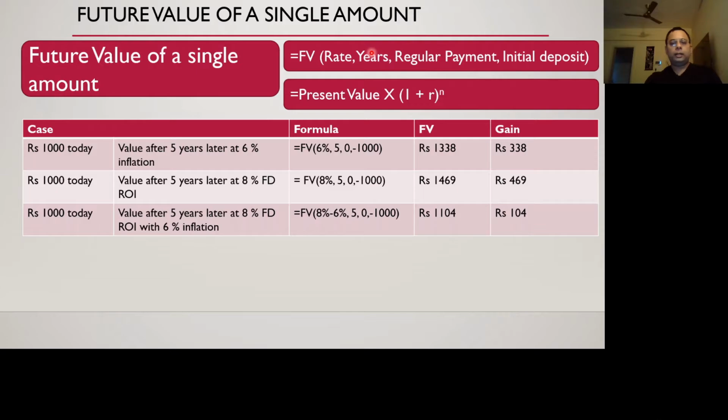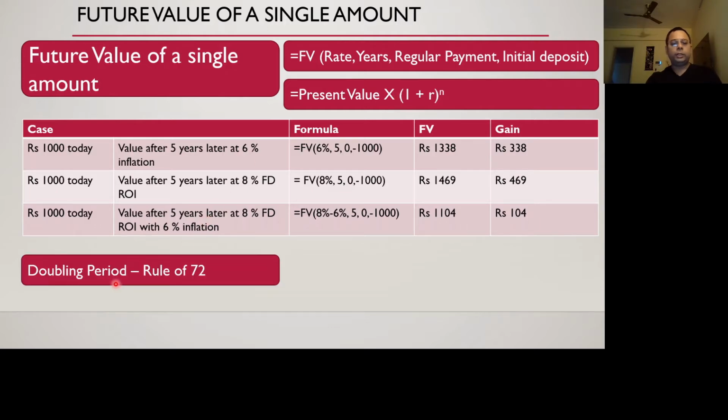The formula shown in the book is present value times (1 plus r) raised to the power n. This is the compound interest formula which we learned in 7th or 8th grade, which the professor was talking about.